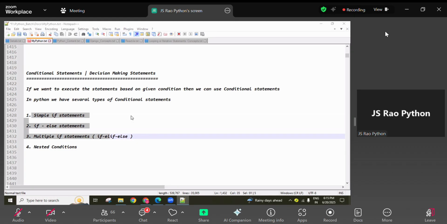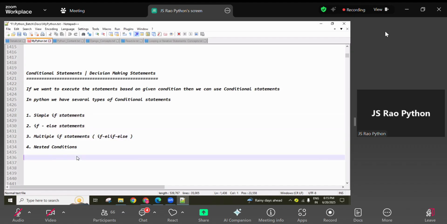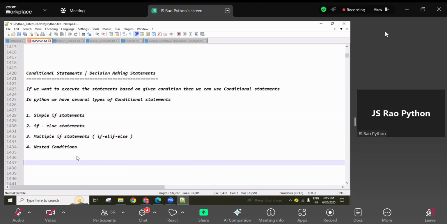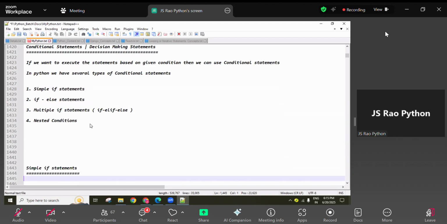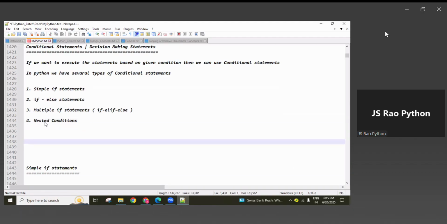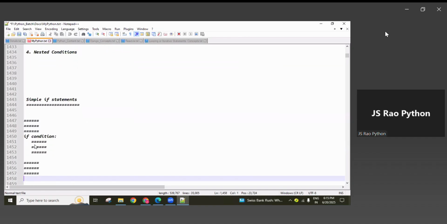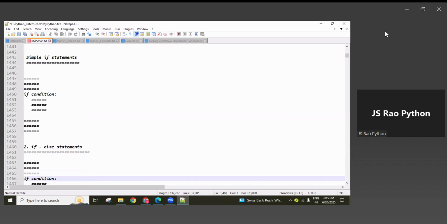So last session, no class, guys. Previous class continuation, this one only. Okay, so I'll explain one program related to nested conditions, and then we will discuss the second part of the controlling statements, that is nothing but looping statements. Okay, so here only the syntax is important, guys. You have to remember the syntax only.